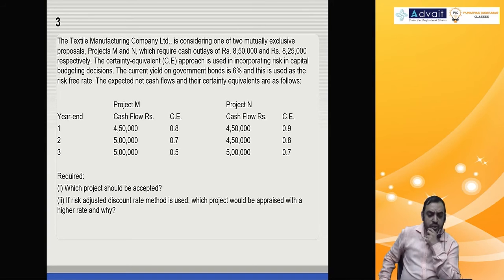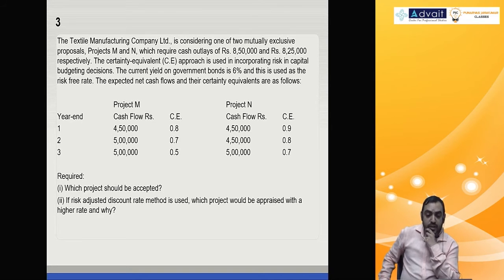The Textile Manufacturing Company Limited is considering one of the two mutually exclusive proposals, Project M and N, which require a cash outlay of 8,50,000 and 8,25,000 respectively. The certainty equivalent approach is used in incorporating the risk in the capital budgeting conditions. The current yield on government bonds, the risk-free rate, is 6%, and this is used as the risk-free rate.